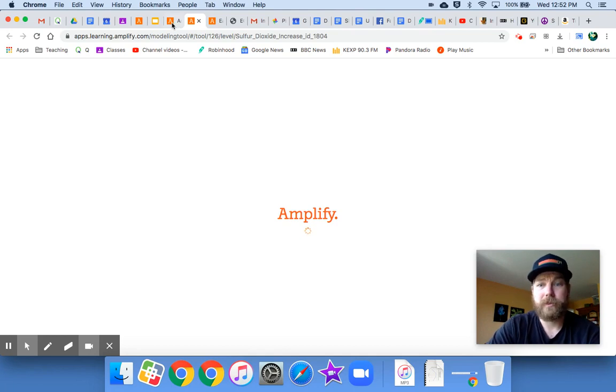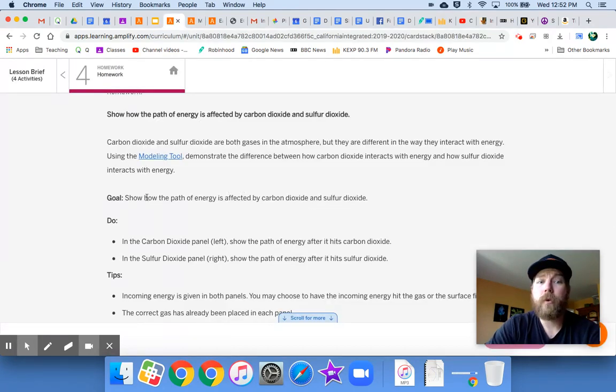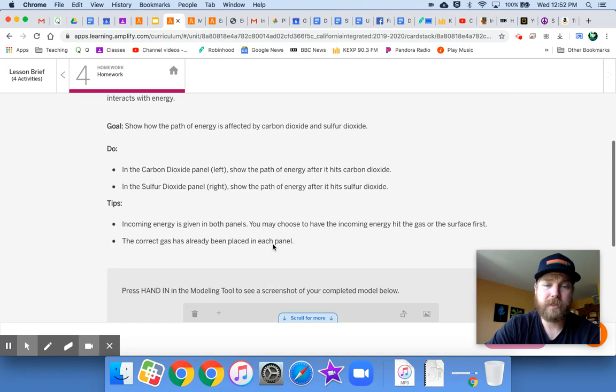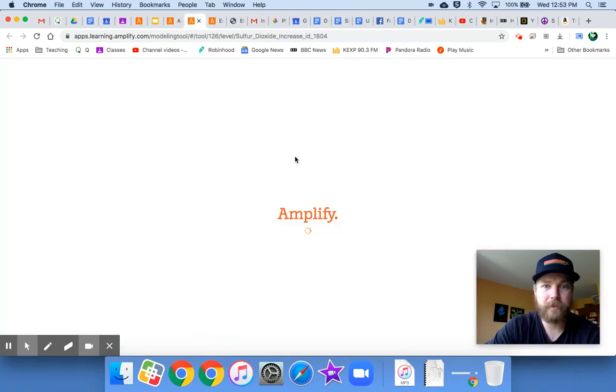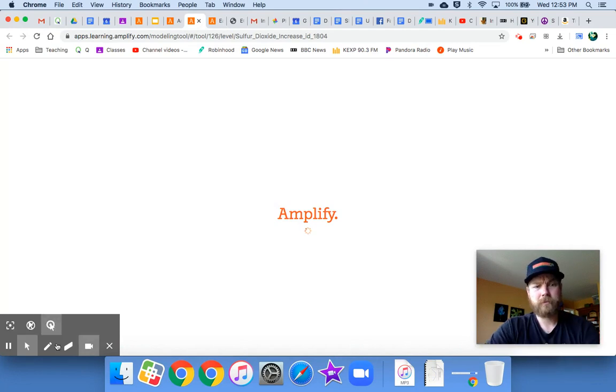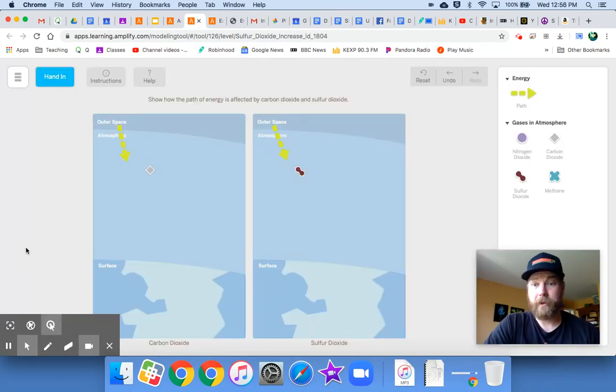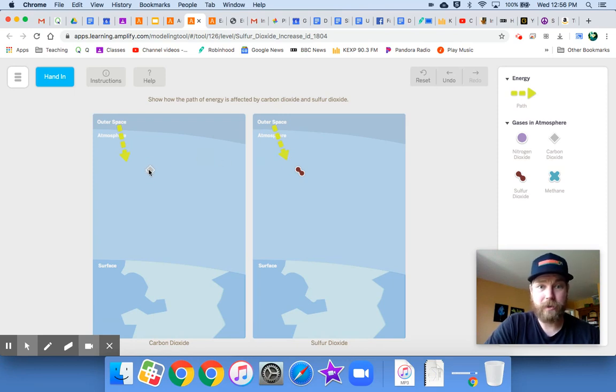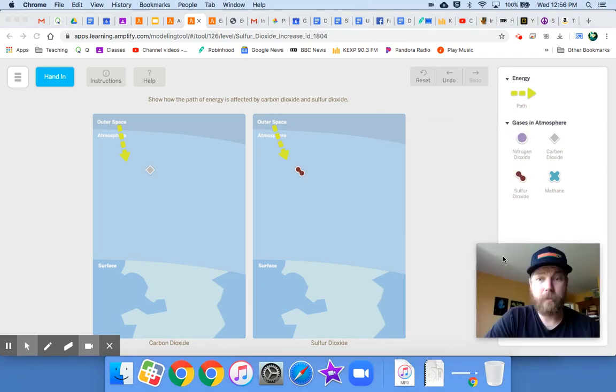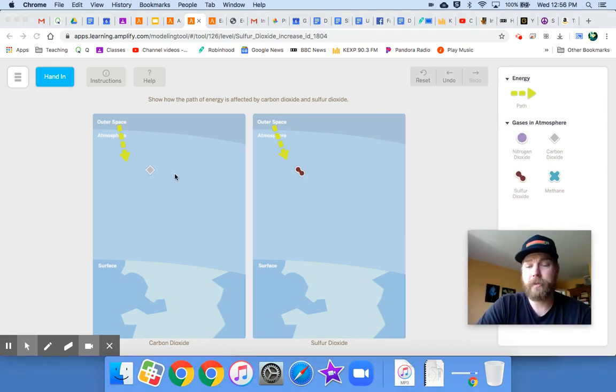All right, we'll just let that load. Let's go back to the directions. Goal: to show how the path of energy is affected by carbon dioxide and sulfur dioxide. So they're going to be side by side, and that's how you're going to show it. Let's look at these tips. Incoming energy is given in both panels. You may choose to have the incoming energy hit the gas or the surface first. All right, what does that mean? What does that look like? Ooh, it's still loading. All right, it finally loaded for me. So as you can see, energy is already in your panels, and also the correct gas. So we have carbon dioxide here, sulfur dioxide here. And all you're showing is what happens to energy as it interacts with these gases.